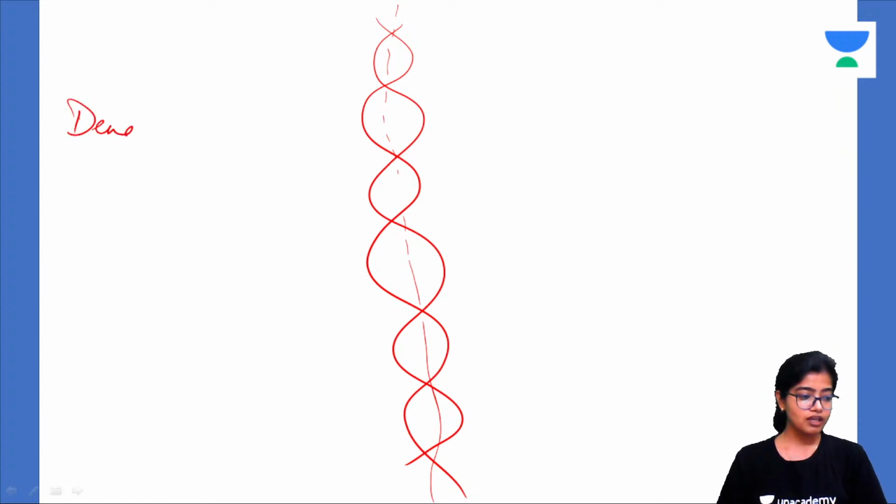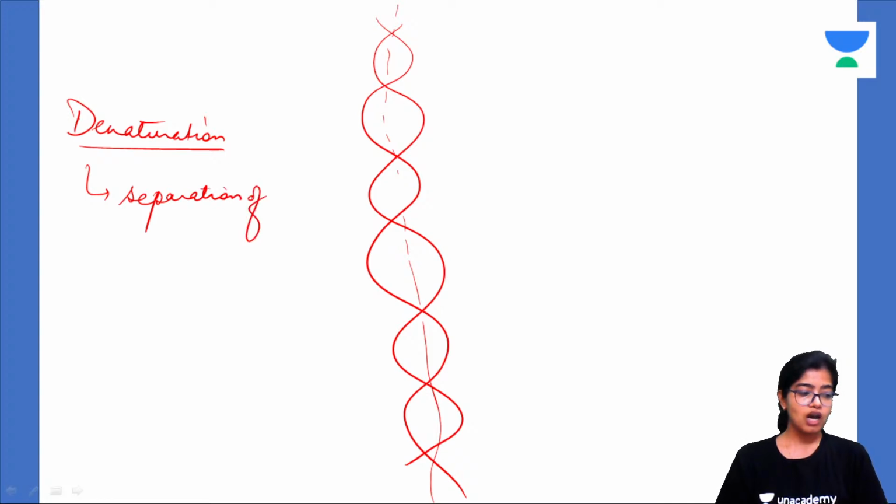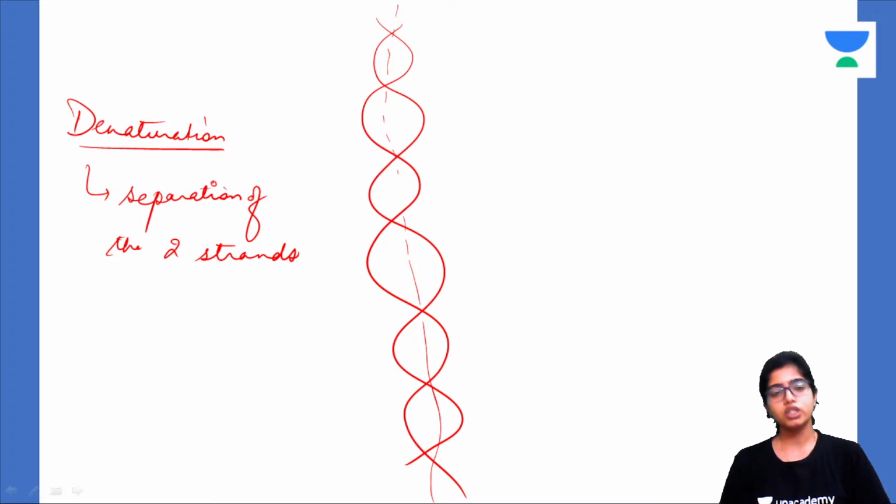Denaturation of DNA means separation of the two strands. So now by common sense, can you guys tell me which bonds will be broken during denaturation? Which bonds will need to be broken to separate the two strands?